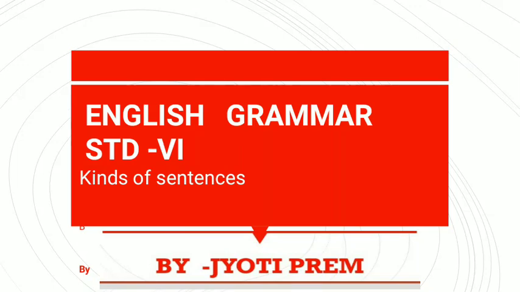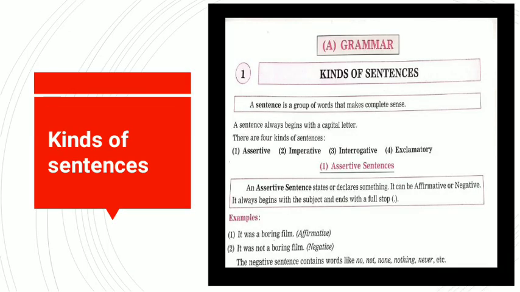So today we are going to begin with the topic in the grammar, that is kinds of sentences. Now children, what do you mean by sentence? A sentence is a group of words that makes complete sense. Yes, a sentence is a group of words that makes complete sense.